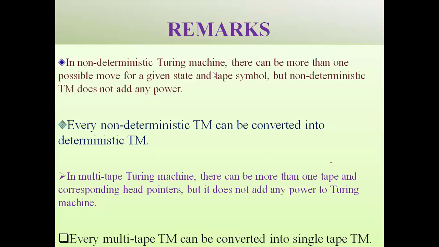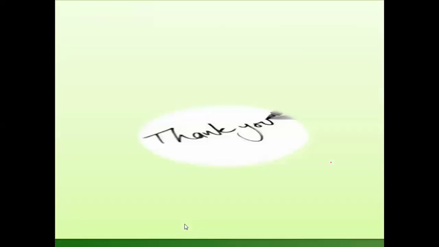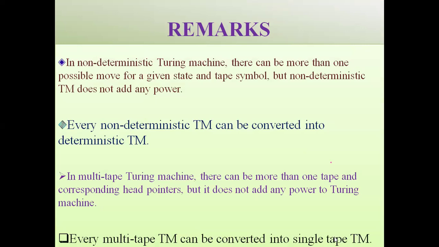These are the remarks. In a non-deterministic Turing machine, there can be more than one possible move for a given state and tape symbol, but a non-deterministic Turing machine does not add any power. Every non-deterministic Turing machine can be converted into a deterministic Turing machine. A multi-tape Turing machine can have more than one tape and head pointer, but it does not add any power to the Turing machine. Every multi-tape Turing machine can be converted into a single tape Turing machine.